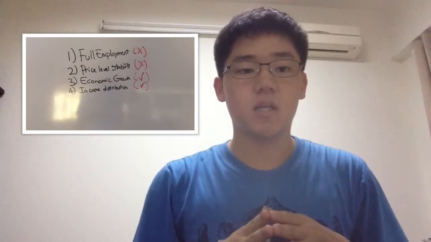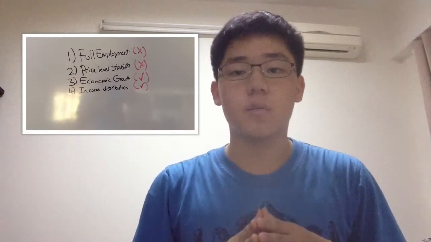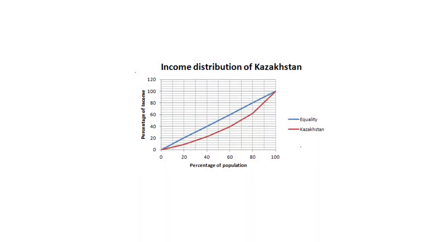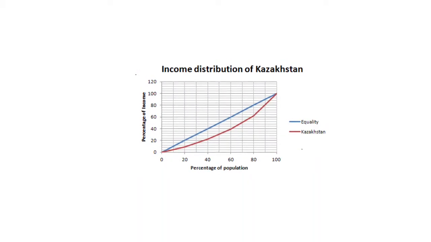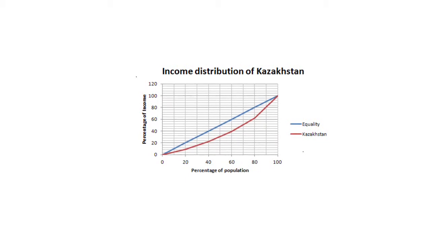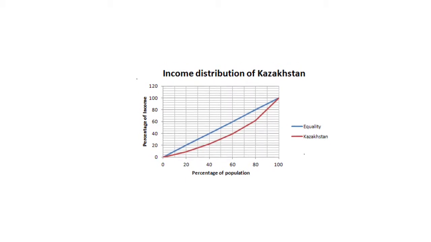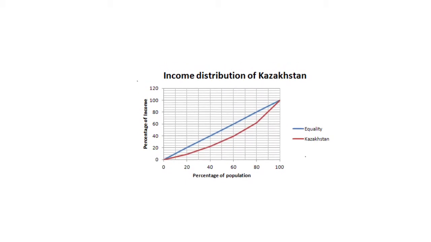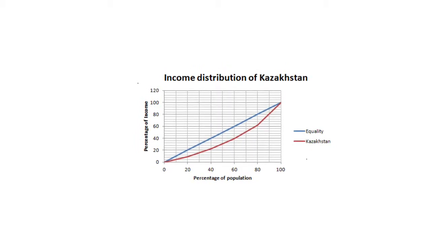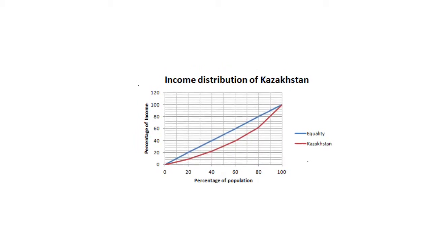This also suggests that Kazakhstan is not only having economic growth, but also economic development. This is a Lorenz curve which shows the Gini index, a relationship between percentage of population and percentage of income. Because Kazakhstan's Lorenz curve is close to the equality line, it indicates that it achieves equality in the distribution of income. This explains the 4